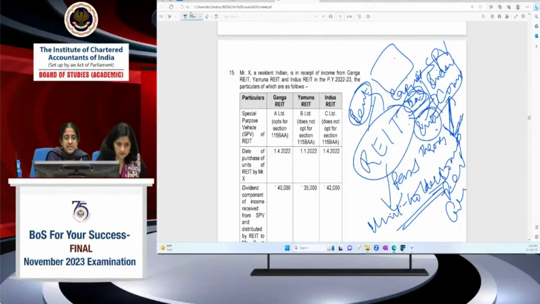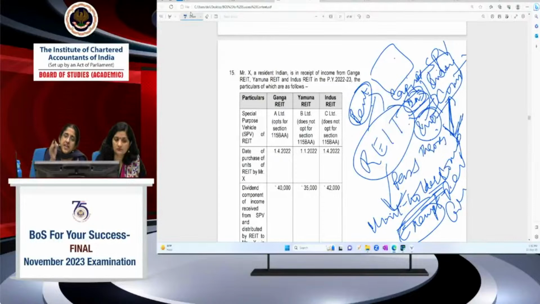This much of understanding is necessary. Now, as far as dividend is concerned, dividend income enjoys pass-through status for all these 3. But if the Indian company, that is the SPV, is not opting for 115BEA, then an additional benefit is available. REIT enjoys pass-through status, otherwise it would be taxable in the hands of the unit holders. But if the Indian company does not opt for 115BEA, that dividend income alone will be exempt in the hands of unit holders. I'm talking only about dividend now. Dividend will be exempt if the SPV does not opt for 115BEA.